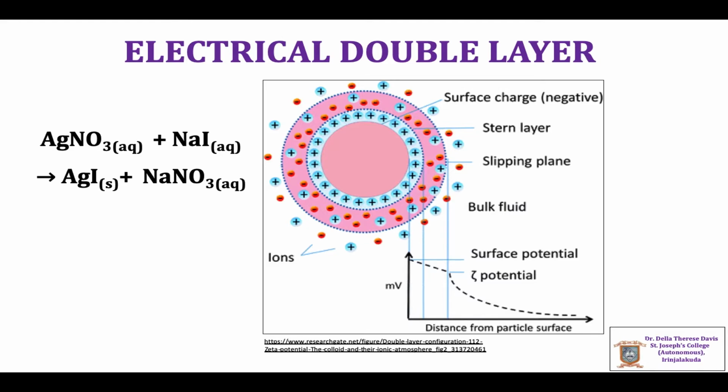The bulk of the liquid is electrically neutral, and the position which is very close to the colloidal particle will have either positive charge or negative charge according to the nature of the colloidal particles. And this difference in potential between the position of closest approach of the ions to the fixed layer at the surface and the electroneutral region of the bulk liquid across the diffuse layer is called zeta potential.